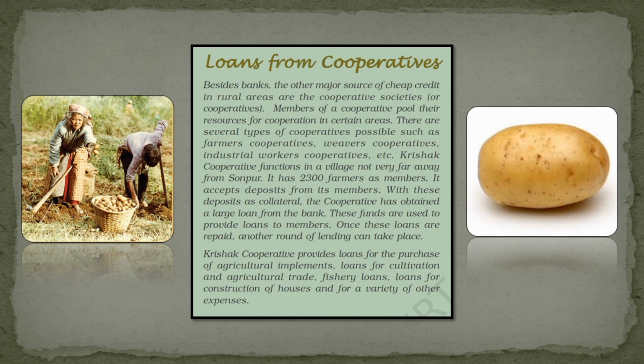So this is a function going on in rural areas through cooperatives. You can say a small role of a bank is going on here. Krashak cooperatives provide loans for the purchase of agricultural implements, loans for cultivation and agricultural trade, fishery loans, and a variety of other expenses also. So here is an example of that.